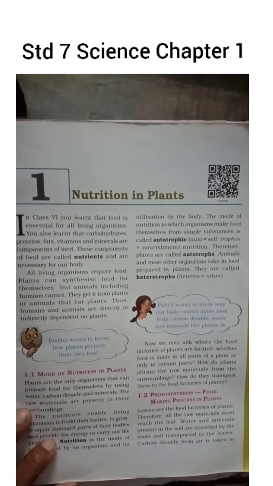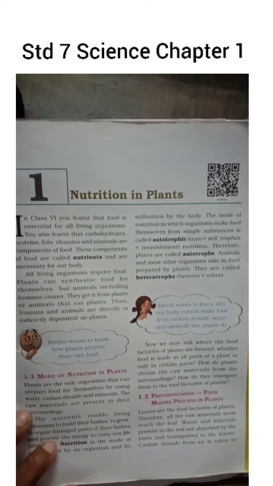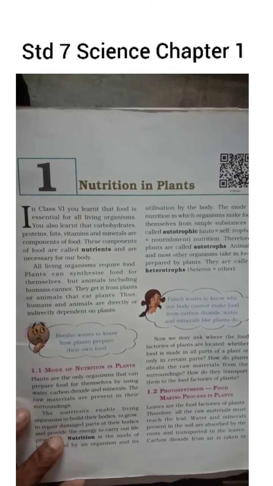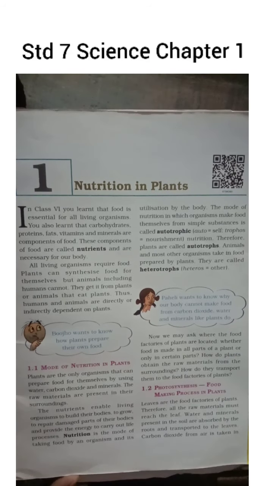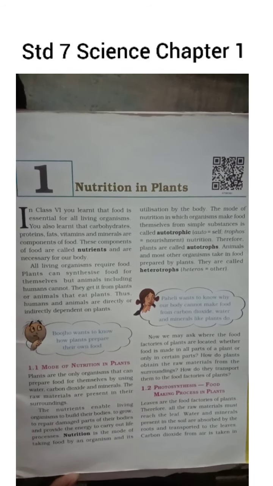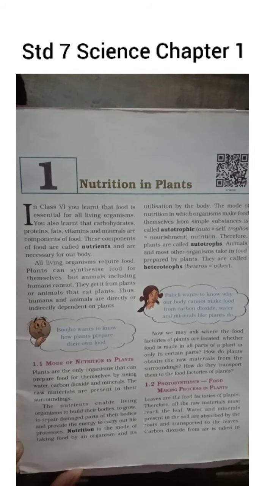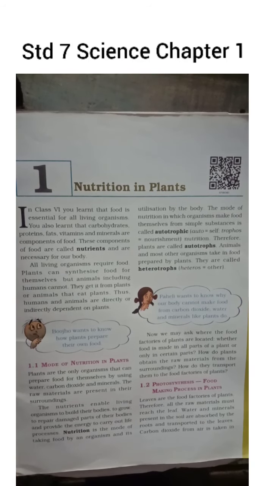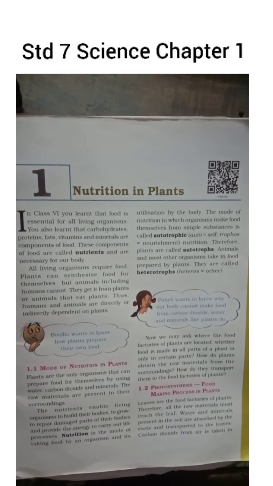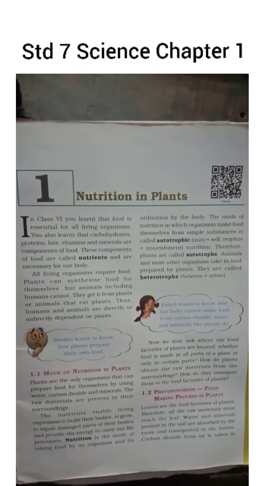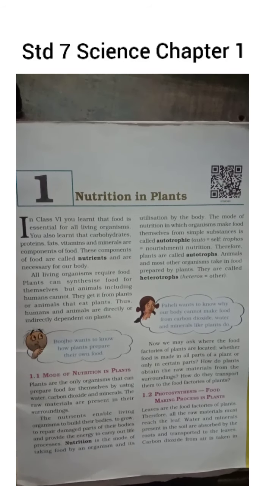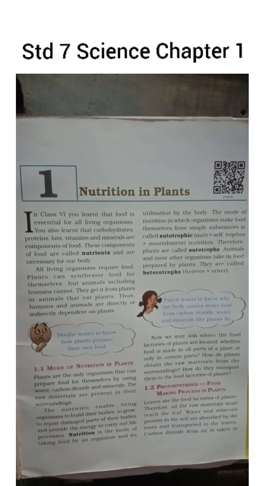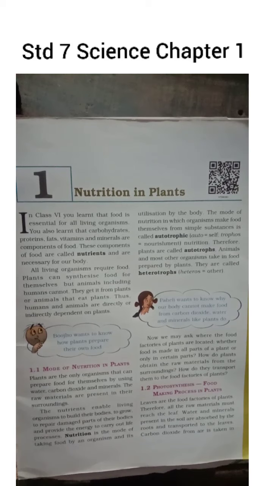Whenever the plant prepares its food, this plant needs water, carbon dioxide and minerals. With the help of all these materials, the plant prepares its food. Nutrition means the mode of taking food by the plants and then utilizing the energy in different parts of the plants. Autotrophic means the plants that take food directly and convert it into simple substances.